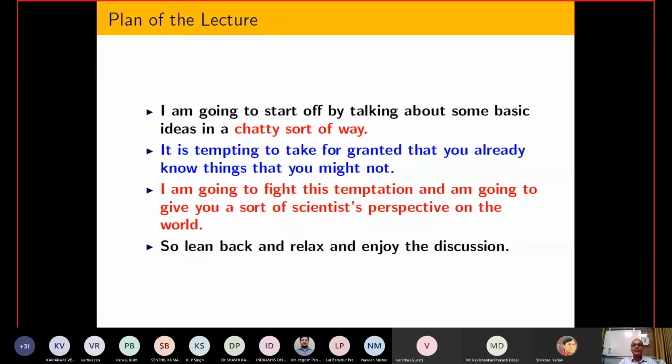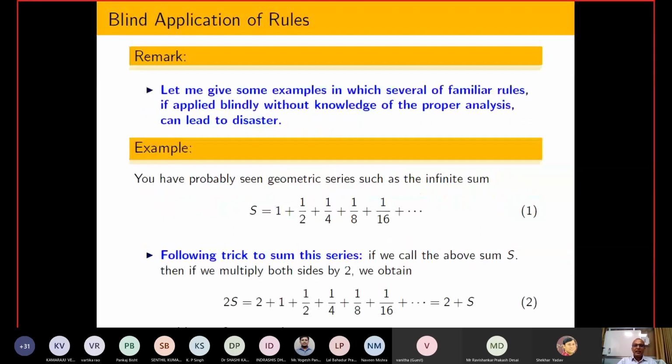So finally, this last session is just a kind of discussion, and using this session you will understand why mathematics is so important. Let us start this lecture with a remark about the blind application of rules.